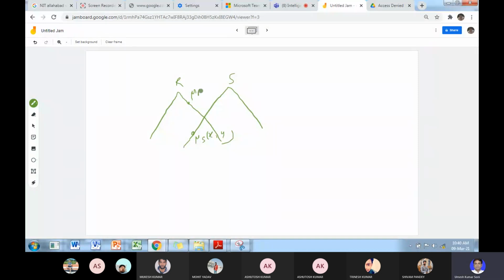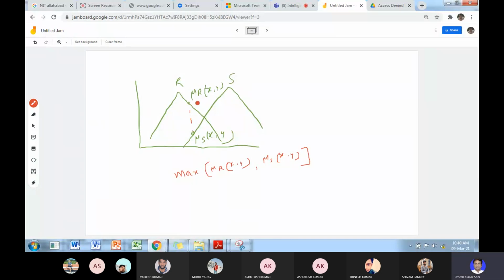Then what will be the union of these? The union will be the maximum of mu R(x,y) and mu S(x,y).